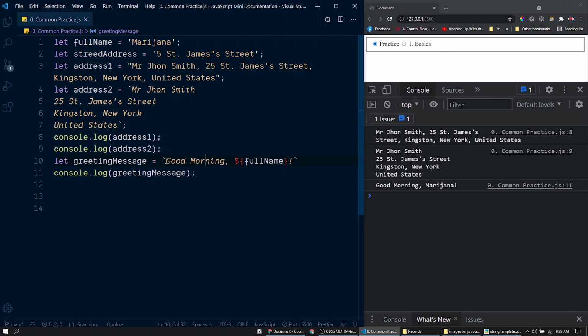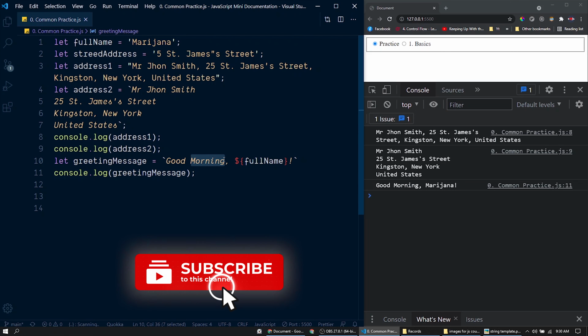You got it? I know it can't always be good morning. Based on the current time, we could program it like good morning, good afternoon, etc., with another variable like this full name here. We'll be discussing JavaScript date and time in a separate session so that you can handle these types of requirements.